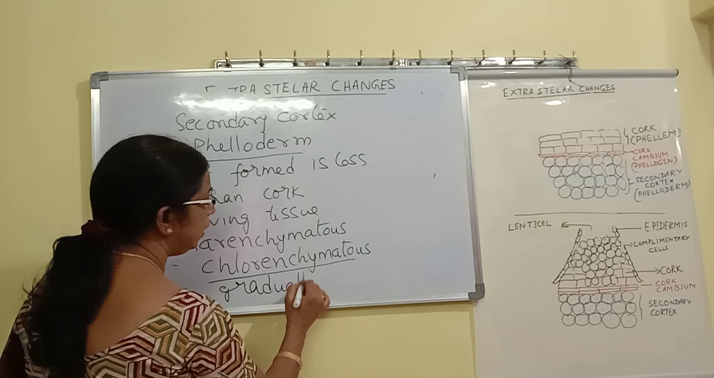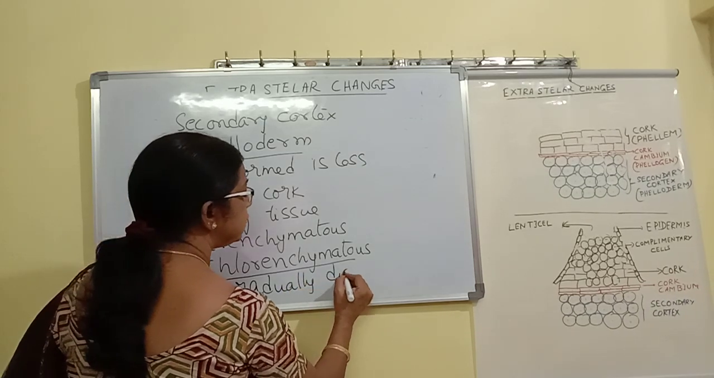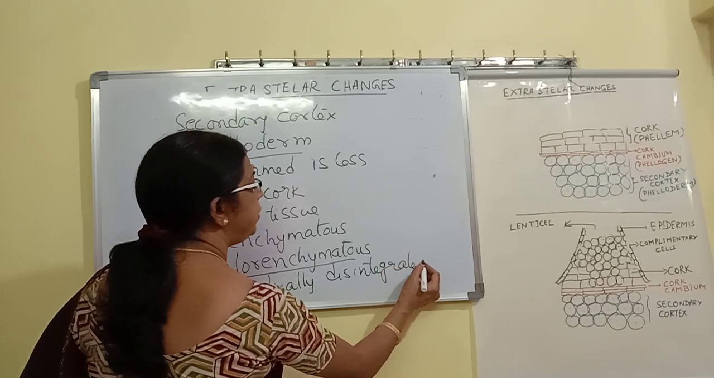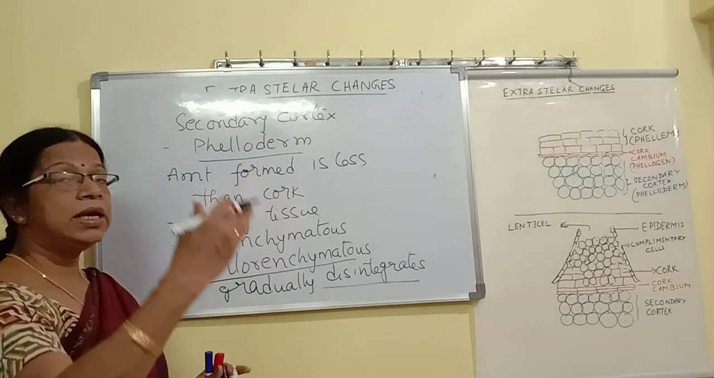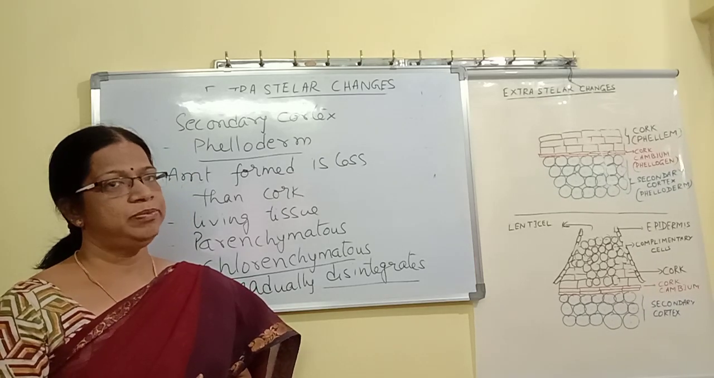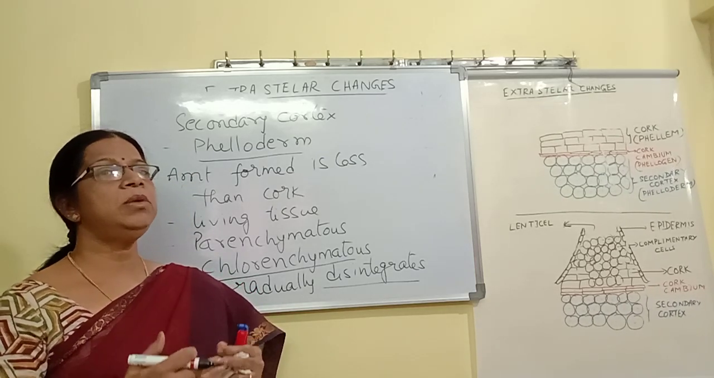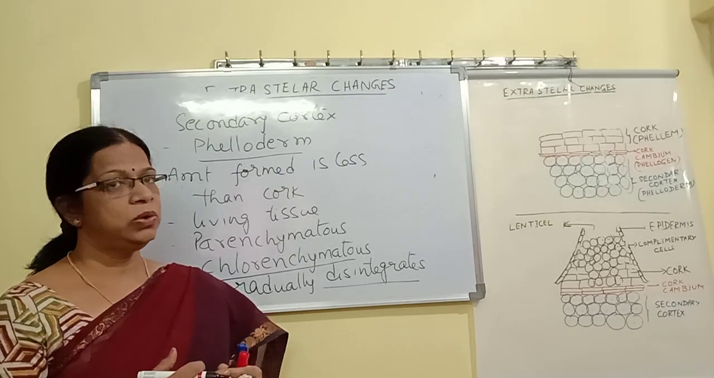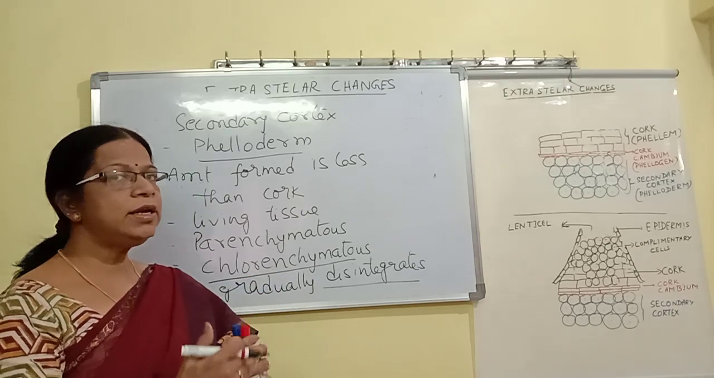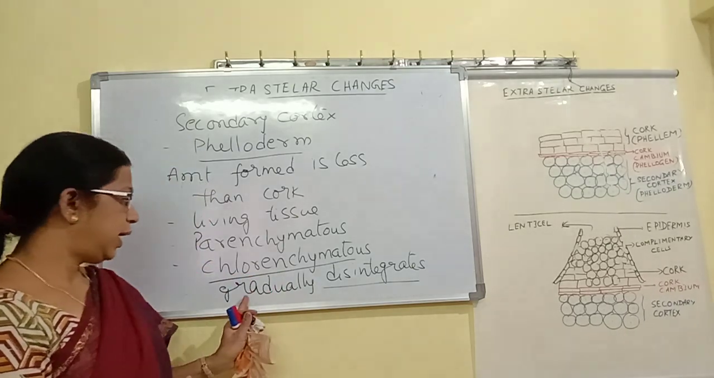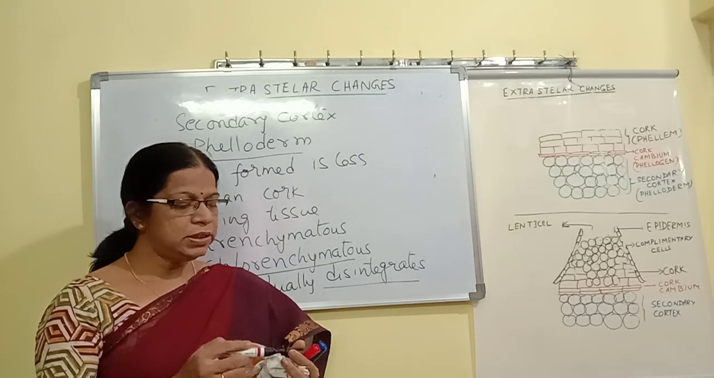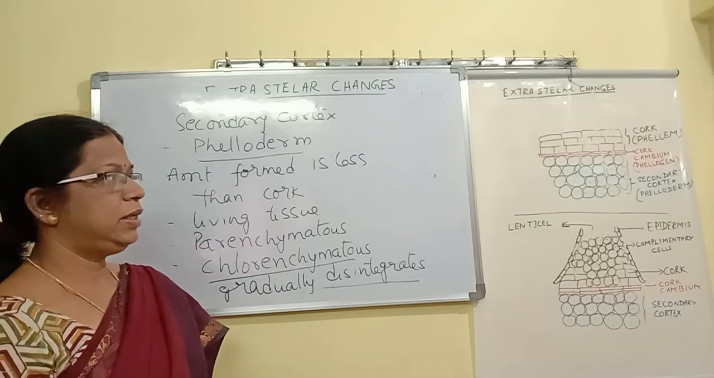It gradually disintegrates. That means it gradually disappears as the secondary growth is taking place. It is filled with more and more layers of dead tissue. So it is only temporarily present, and once the secondary growth is continuing, this gradually will disintegrate or disappear. That is what is secondary cortex.